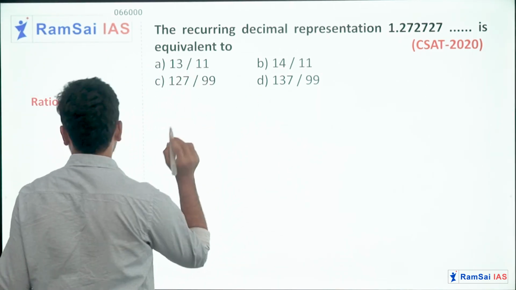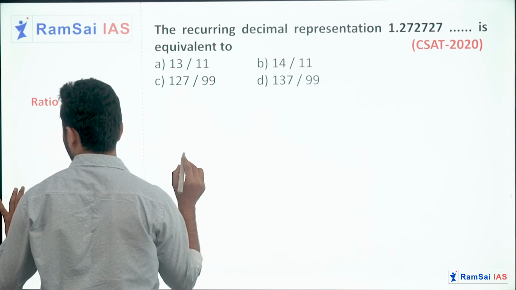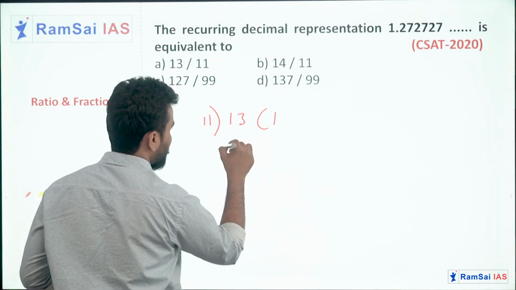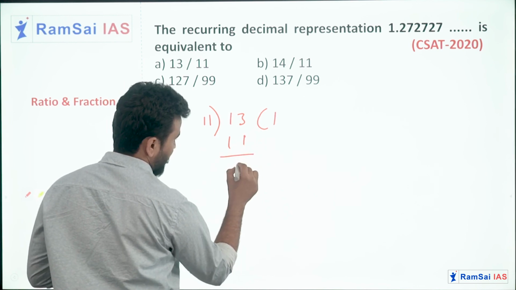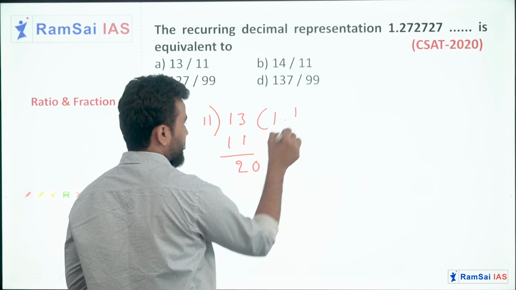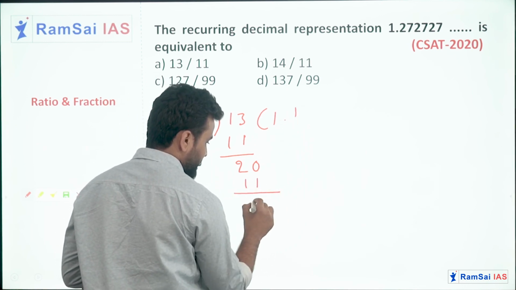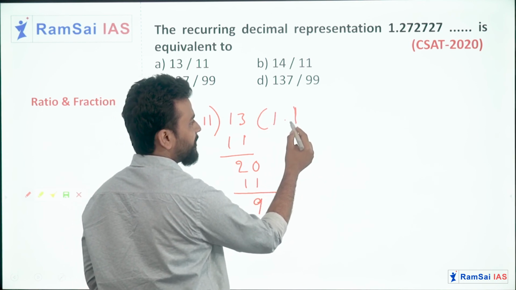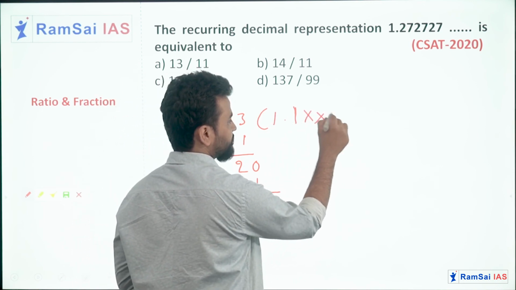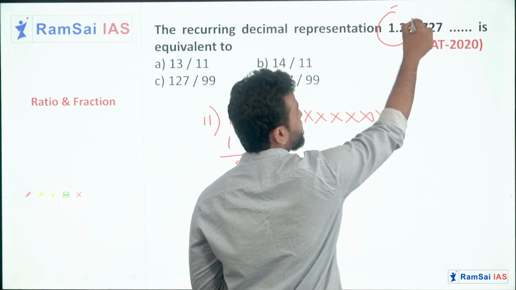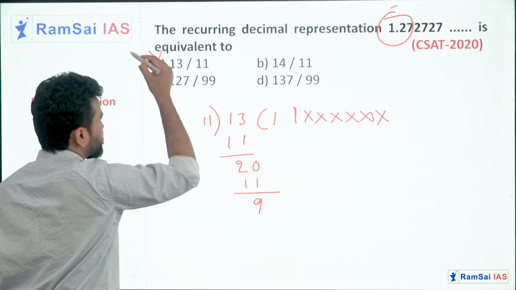Option A, divide 13 by 11. 11 ones are 11 and remainder is 2. If you put a dot here, you can put a 0. 11 ones are 11 and remainder is 9. So here the recurring decimal will be 1.1 something, but our question starts with 1.2, so you can eliminate option A.